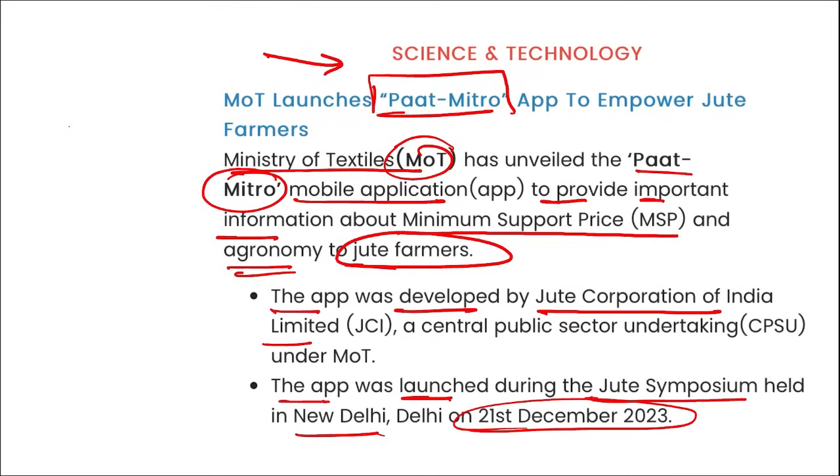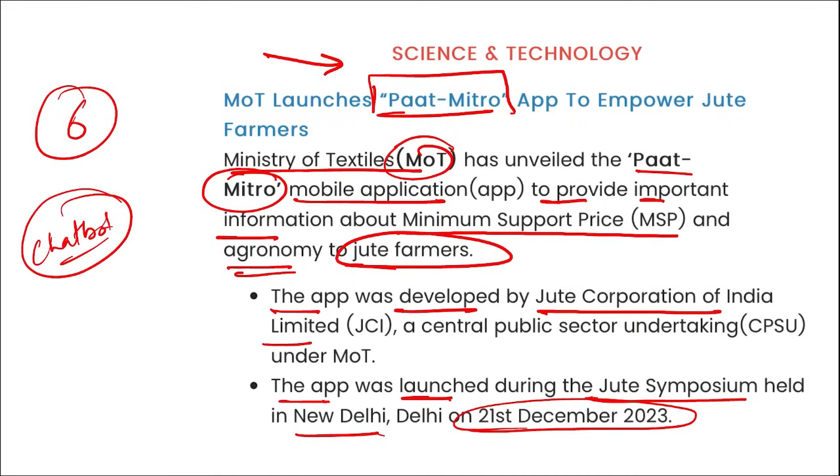Then this Path Mitro will be available in 6 languages, right? And it will provide free access to the jute garden parameters. Apart from this, remember, this will also provide weather forecast. This will be providing the procurement policies and what are the weather situations, etc. Also, this app will come with a feature such as a chatbot, and this will offer facility to track the status of their payments made for the raw jute.